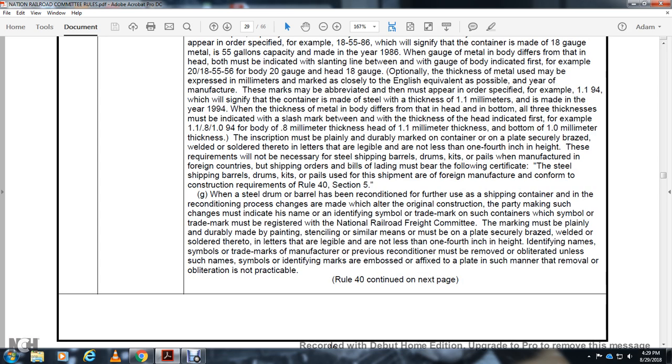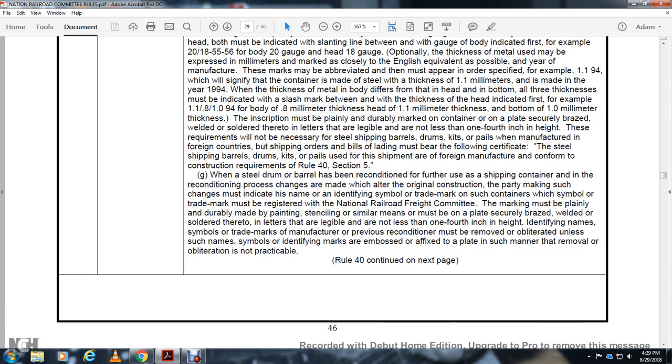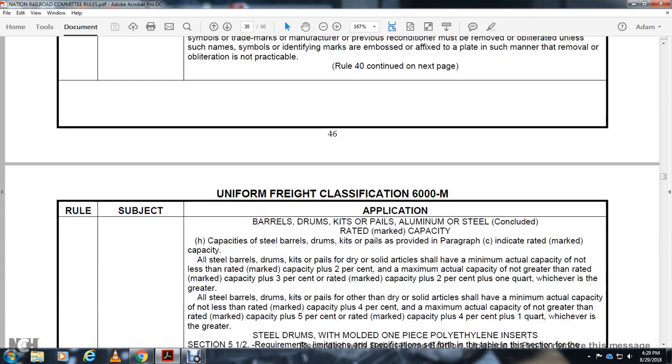When a steel drum or barrel has been reconditioned for shipping containers, the reconditioner of any part that was altered from the original construction may indicate the name, identification symbol, or trademark on such containers. The symbol of the trademark must be registered with the National Railroad Freight Company. The marking must be plainly durable, made with pencil, paint, stencil, or similar means, but it must be plainly secured with a welded or soldered plate. The letters must be legible, not less than 1/4 of an inch in height. The name, symbol, or trademark of the manufacturer or previous reconditioner must be removed or obliterated, unless such name or identification marks are embossed or affixed to the plate in such a manner that removal or obliteration is not practical.